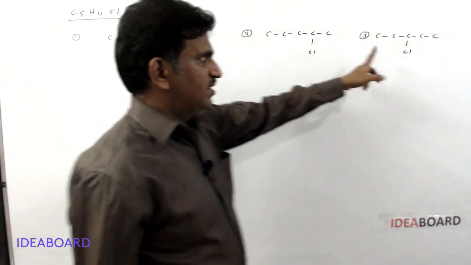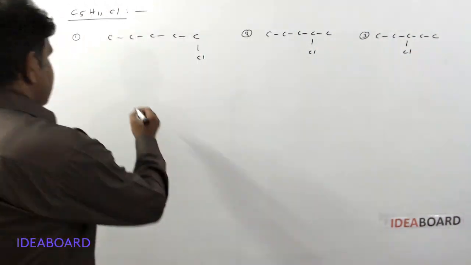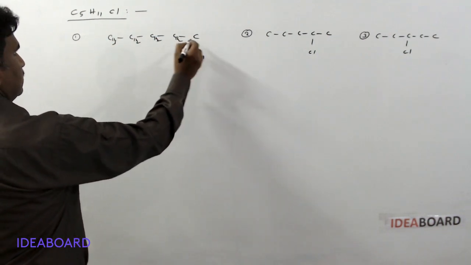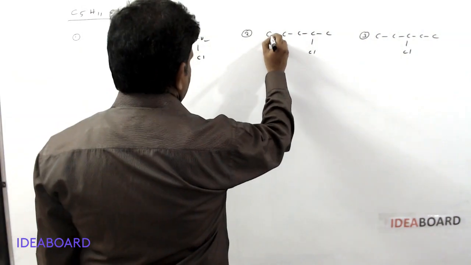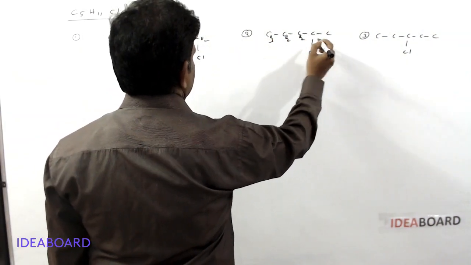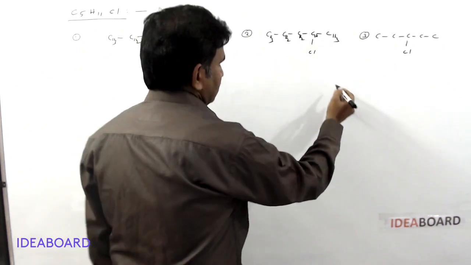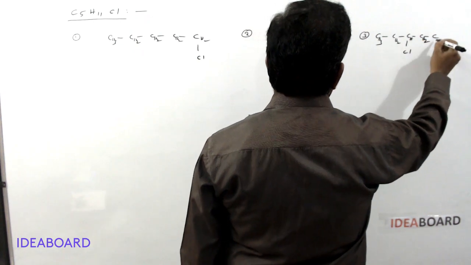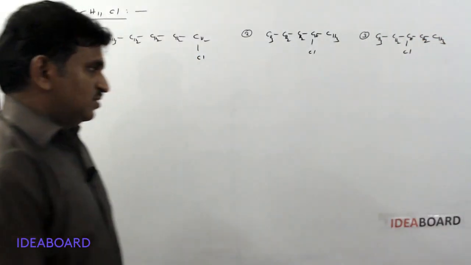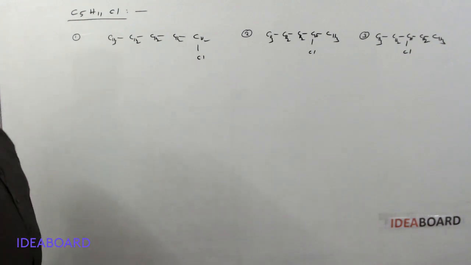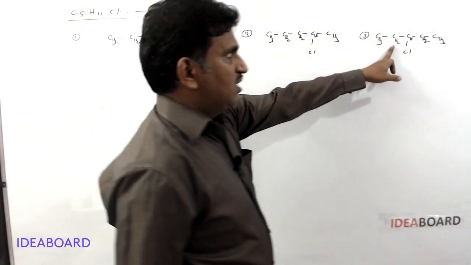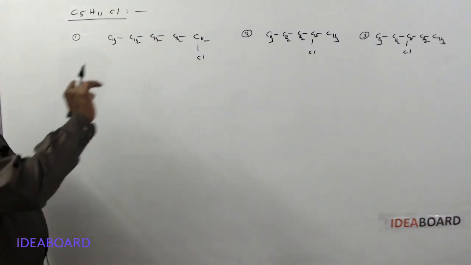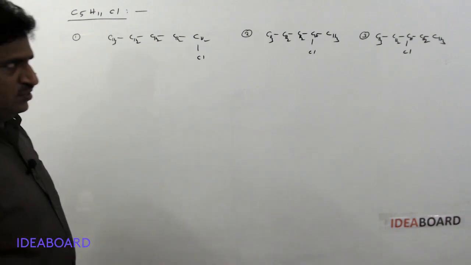This is called as 2-chloropentane. This is called as 3-chloropentane. And here hydrogens you can fill CH3, CH2, CH2, CH2, CH2. Here it is CH3, CH2, CH2, CH, CH3. CH3, CH2, CH, CH2, CH3. So these are 5 carbon atom containing carbon chain. If you write it again the chlorine atom here, it will become 2-chloro, same as this. So with the 5 carbon parent chain, you will get 3 isomers.